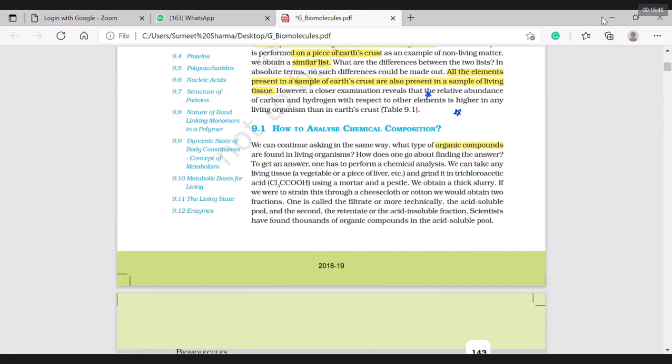So a living tissue is going to have two types of things. They started by saying elements. Some are coming from the earth's crust, and they are elements. I call them minerals. Now they shifted to organic. What does it mean? The product of photosynthesis is glucose. It's an organic compound. Okay, right?